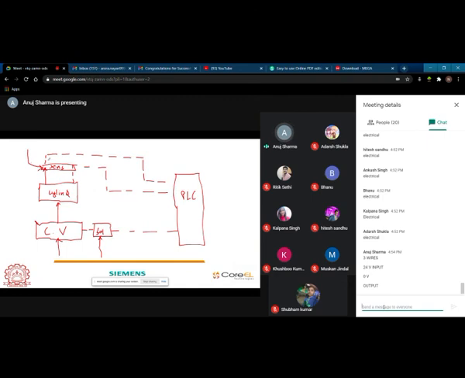Now we will use some conventions. For energy flow we are going to use a single stroke line. For material flow we will use a double stroke line, and for information flow we are going to use a dashed line. Now you just need to understand the process, and the diagram will be drawn by you.